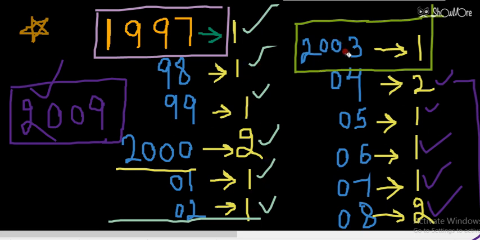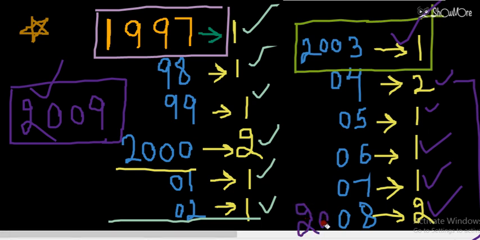So that means the calendar of 2003 will be same as calendar of 1997. Then after that you can check, this is 2 plus 1, 3, 3 plus 1, 4, 4 plus 1, 5, 5 plus 2, that is 7. So that means after 2008, this is 2008.